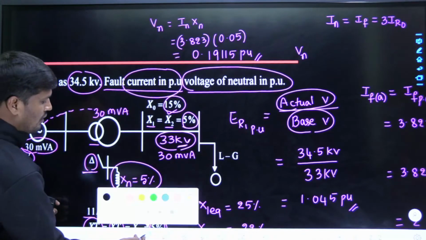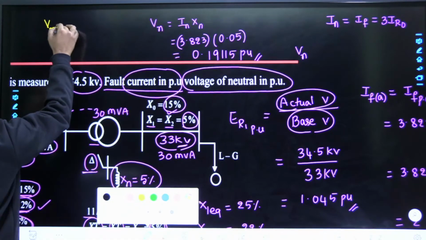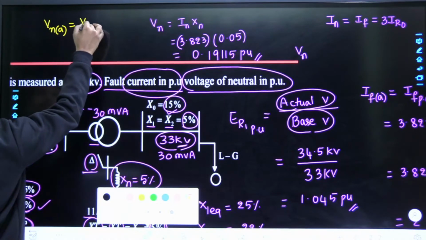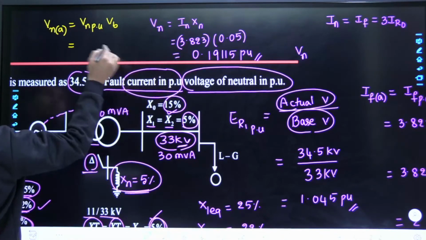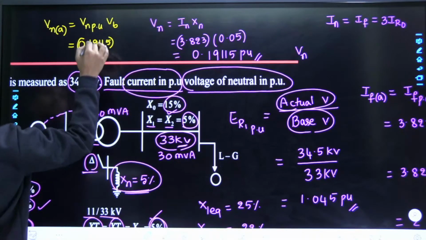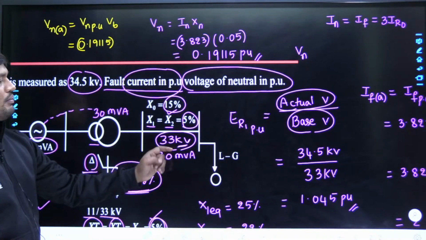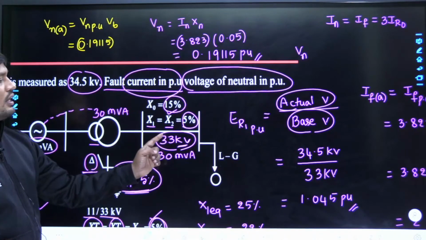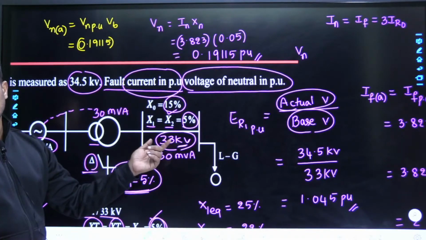Now how to calculate the actual value of neutral voltage? Actual neutral voltage is equal to per unit neutral voltage multiplied by base voltage. Per unit neutral voltage is 0.19115. The base voltage at the fault point we have to take. What is the base voltage at the fault point? 33 kV, but it is line voltage. Whenever a three-phase system is given, by default the given voltage is line voltage.